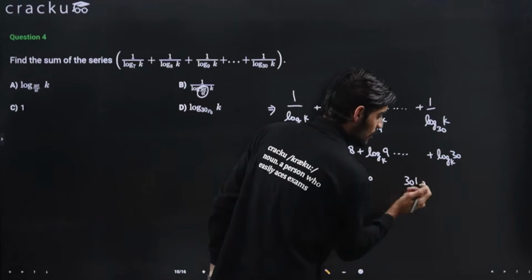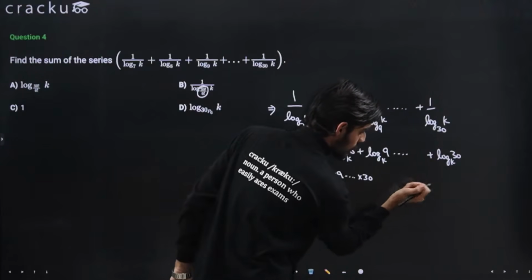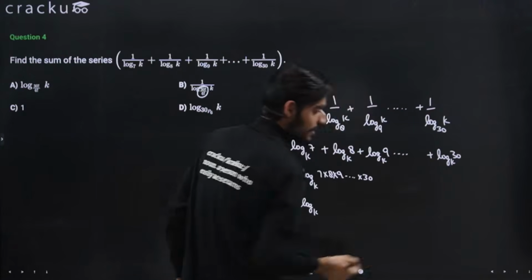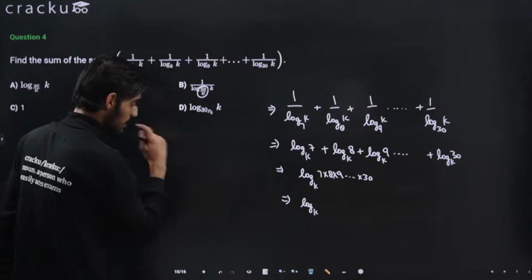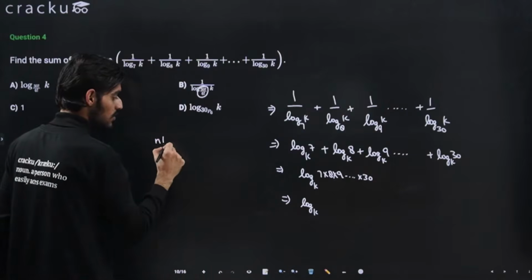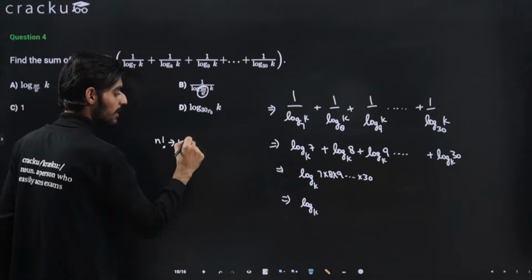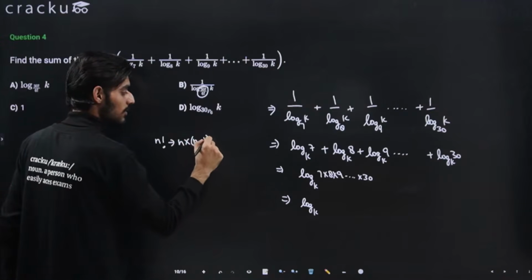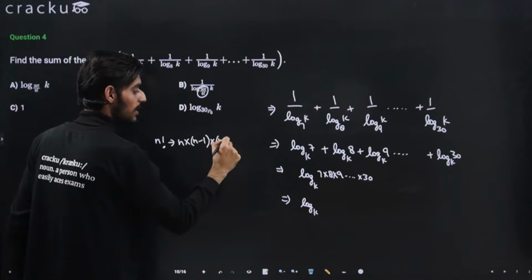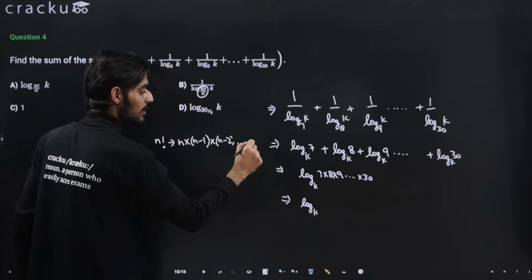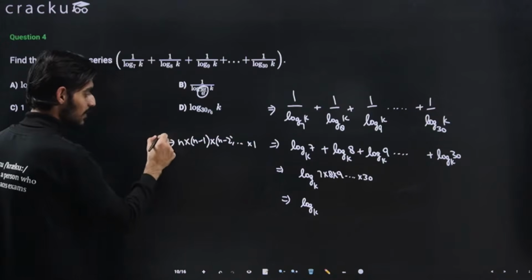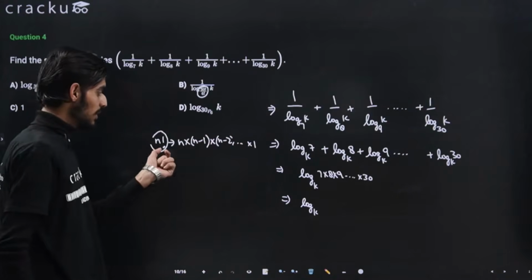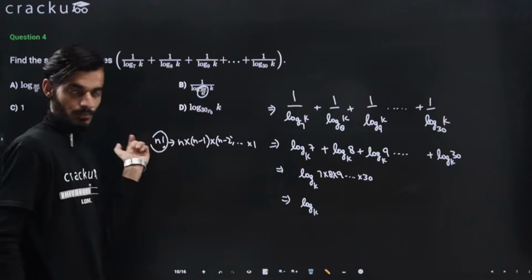We know that the factorial of a number, let's say n factorial, we write as n multiplied by n minus 1 multiplied by n minus 2 and so on till 1. So for any factorial, we just keep on multiplying by subtracting 1 from the earlier number.